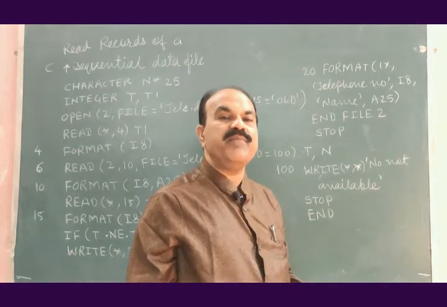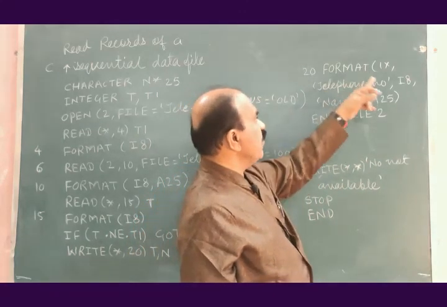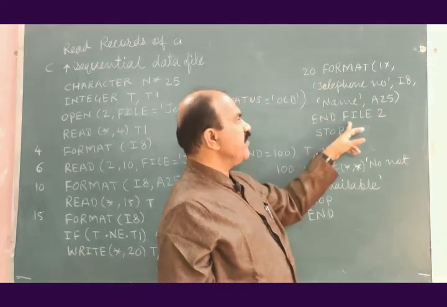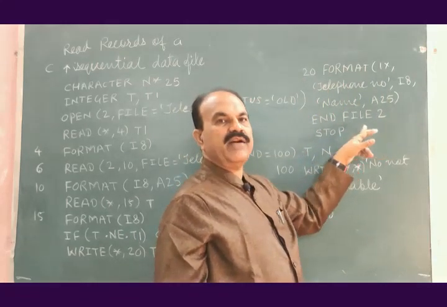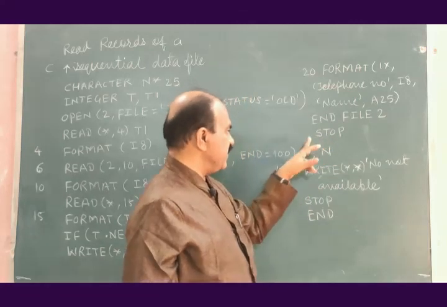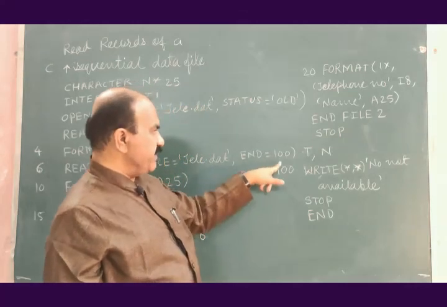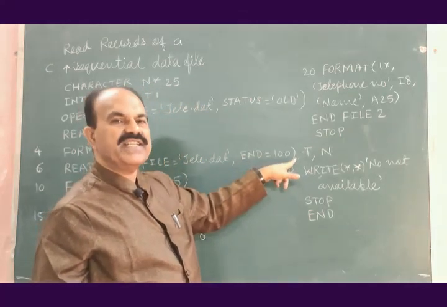The name may be at most 25 characters long. Format statement complete. End file 2. Reading of the file is ended. Stop here, and after that send the control to line number 100 as mentioned in the read statement.